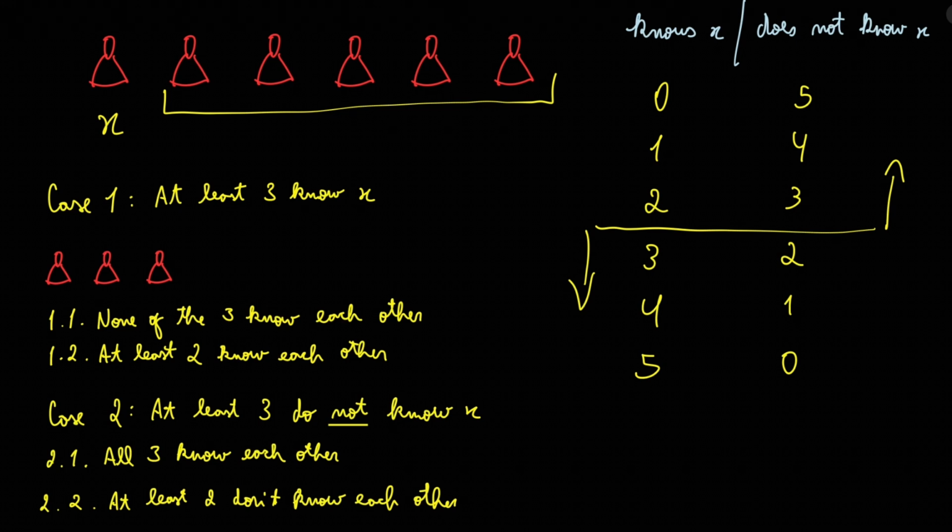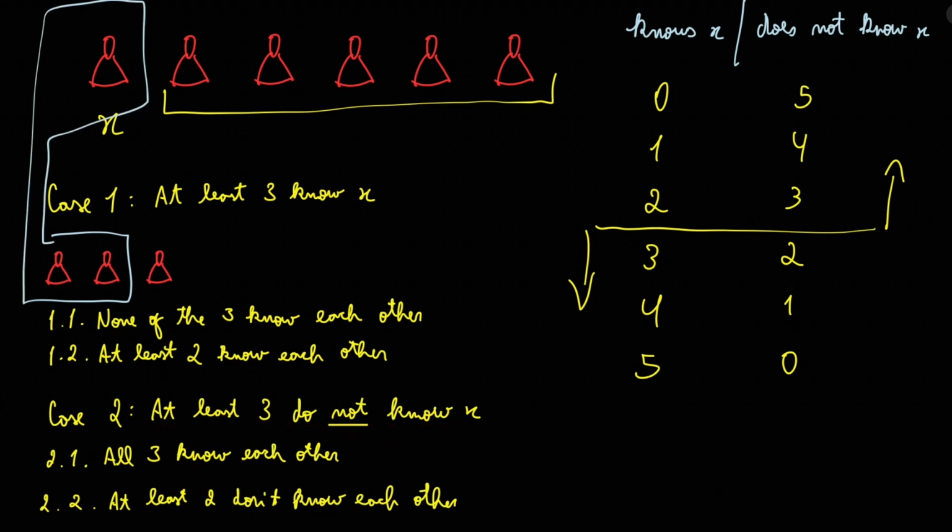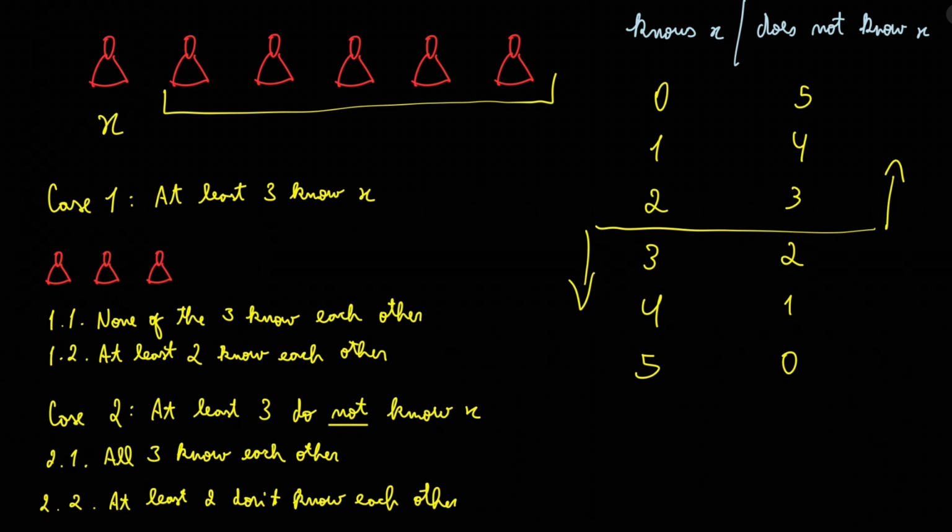And 2.2 is at least 2 of them do not know each other. And since they are inside case 2 where people do not know X, they form a group of 3 people who do not know each other with X. And with that, we cover all possibilities. In every possible case, the theorem is satisfied, which means that in any group of 6 people, there must be either 3 mutual acquaintances or 3 mutual strangers.